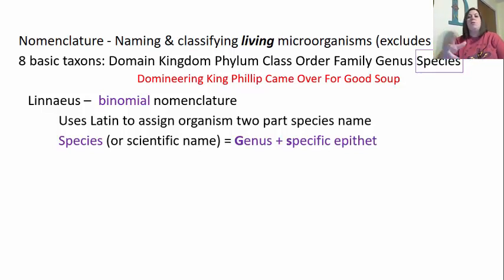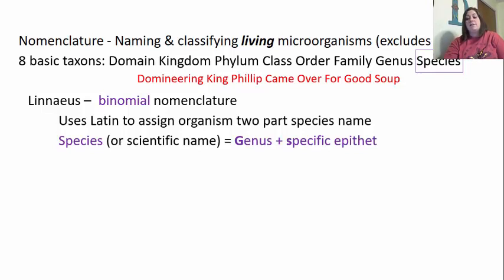When we look at this 2-name system, we see that there's the species. When we look at the species name, it's going to be made up of the genus and the specific epithet. This is what we look at as the scientific name. So if you look here, you'll see that genus is capitalized. That is not misprinted. It's there like that for a reason. The genus is always capitalized, and the specific epithet is not capitalized.